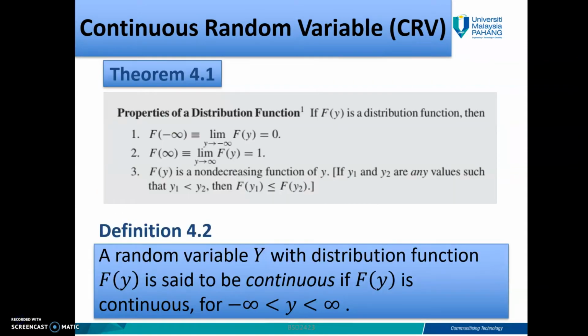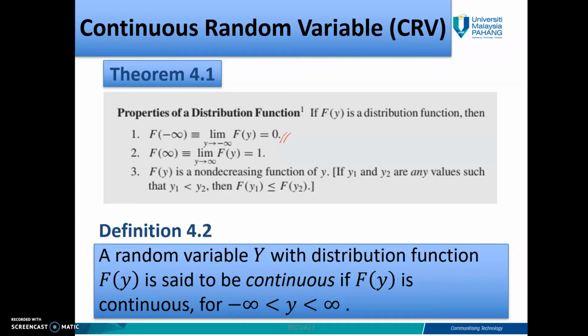So for continuous random variables, we have theorem 4.1. These are the properties of a distribution function. If Fy is a distribution function, then for the first one, as y goes to negative infinity, the limit of your distribution function goes to 0. Number 2, as y goes to positive infinity, the limit of Fy will be equal to 1, because this is a probability.